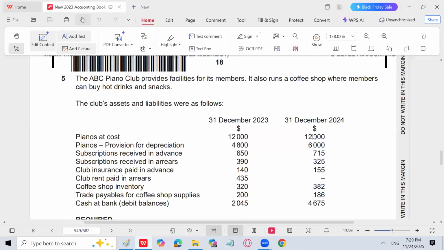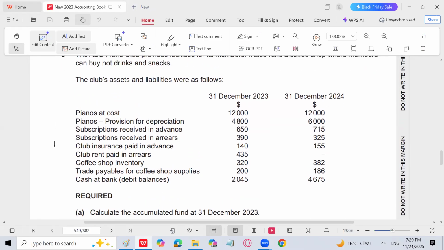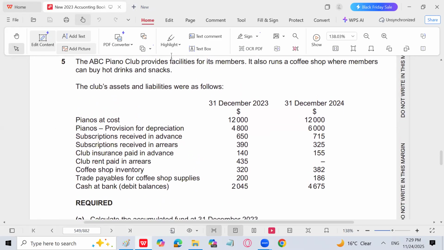There is another thing: club assets and liabilities were as follows. Pianos at cost 12,000, provision for depreciation, subscription received in advance and in arrears, club insurance paid in advance, and club rent paid in arrears 435 are given. Club coffee shop inventory is given, so we have to prepare the coffee shop trading account. Trade payables for coffee shop supplies and cash at bank debit balance are also given. Required: you have to find the accumulated fund.